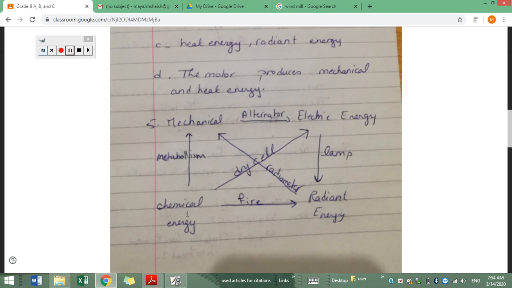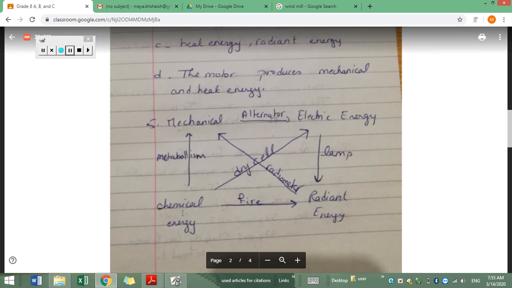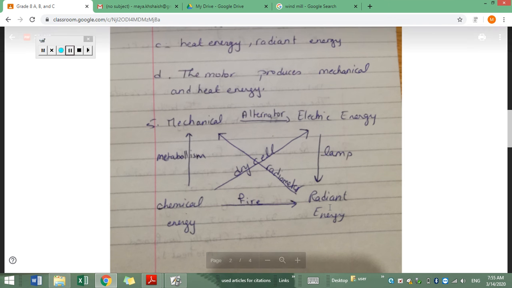So this is a chemical reaction, then this is chemical energy. The bonds between the atoms are changing. It's not necessary that we go into details because it's not for your level, but it's enough to know that as long as combustion or a chemical reaction takes place, there is chemical energy received, and it produces radiant energy. When we fire certain pieces of wood, we get light energy or radiant energy.